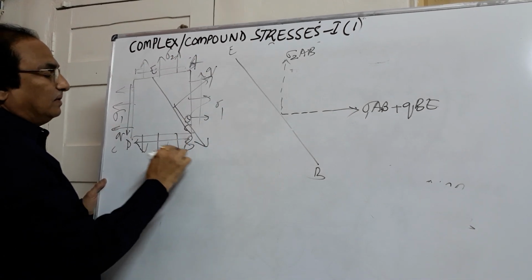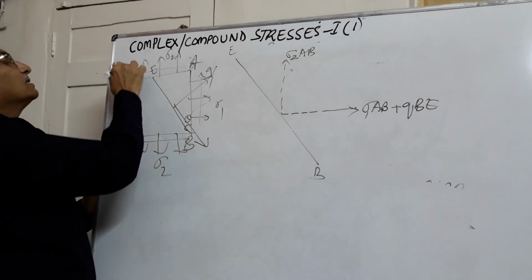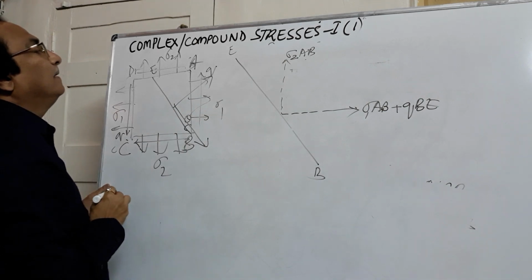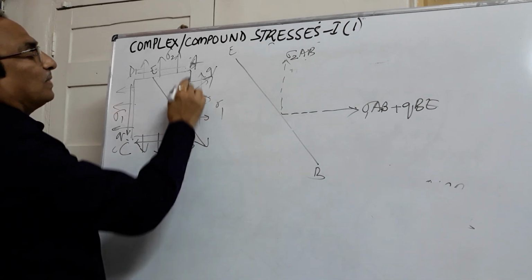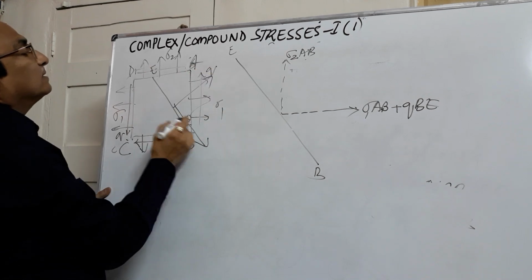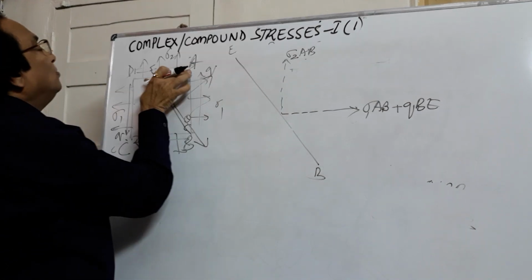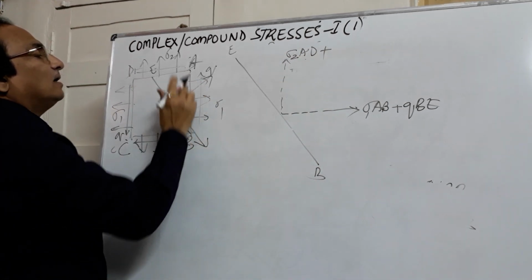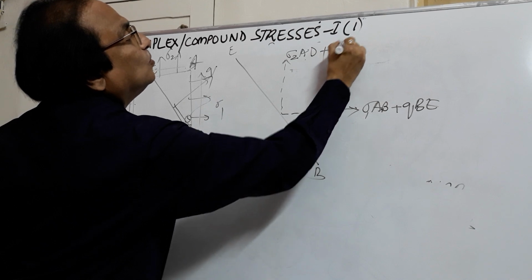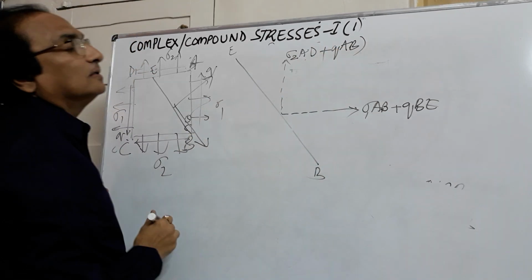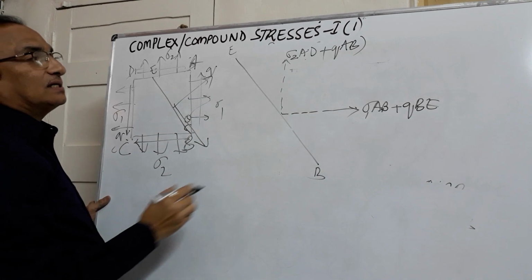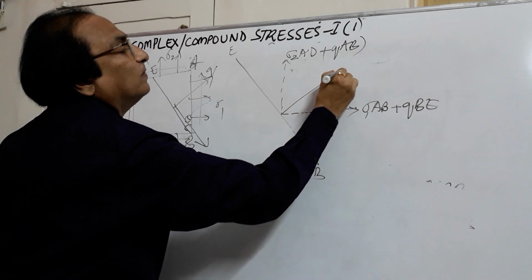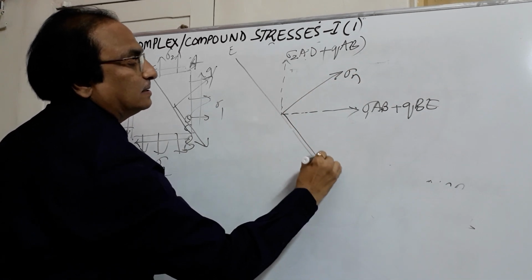A, B, we will go in the same notations as in earlier cases, C, D. So let us see sigma 1 into AB plus Q into BE. Second, sigma 2 into AD plus this shear is acting on the plane AB, so it will be plus Q into AB. So you know the forces acting in the x direction, you know the forces acting in the y direction. Now you want to find out sigma n and sigma t.